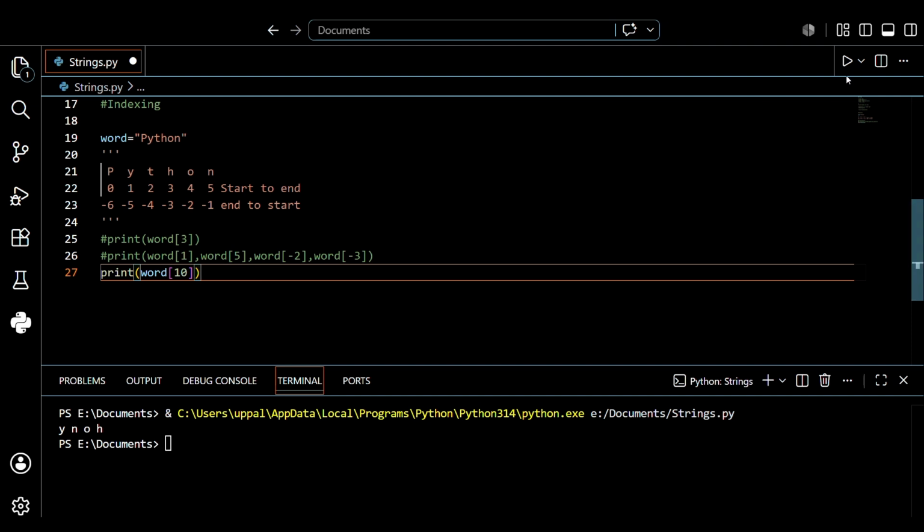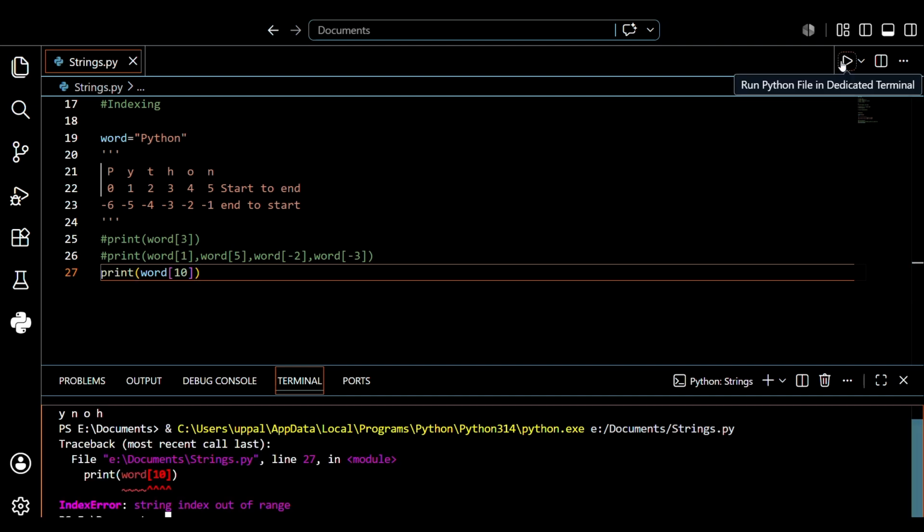So let's see what will be the output. It forms the index error. I hope you understand, guys. The string index out of range. What do you mean by that? In the last class we discussed this: if you ask for a particular value or character to be printed, it must be in range only. If you ask for something out of range, it shows the index error. So that is what we wanted to discuss.